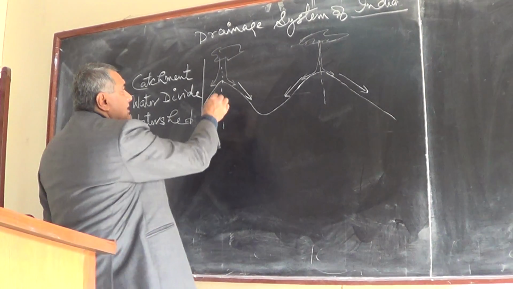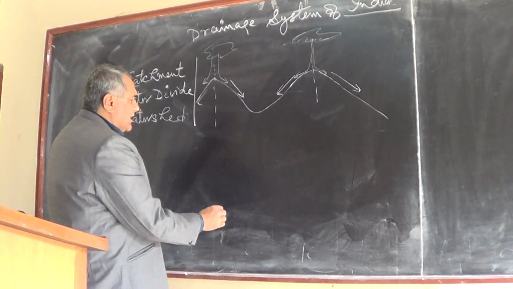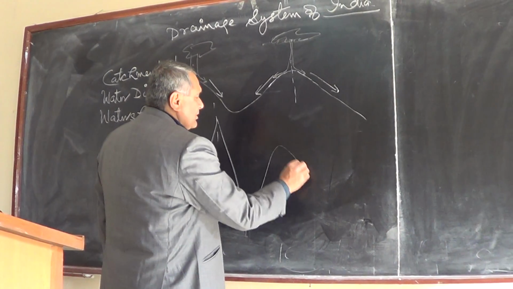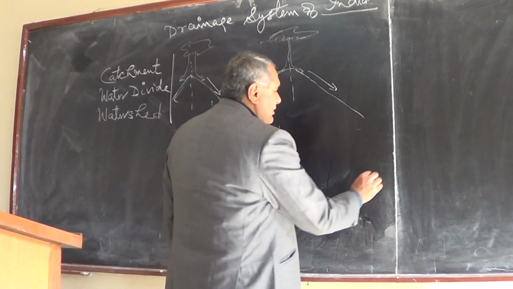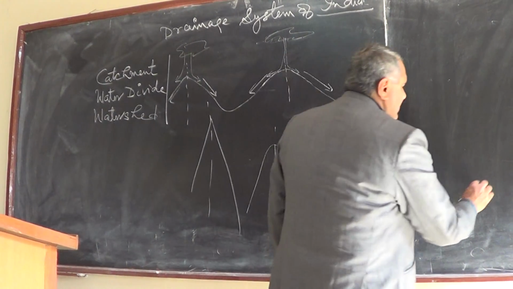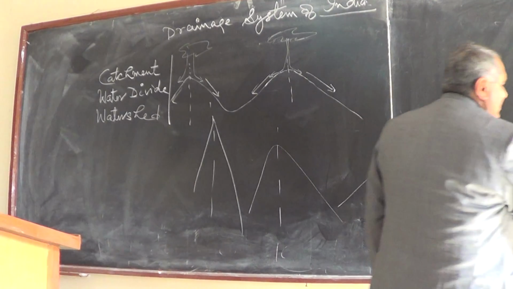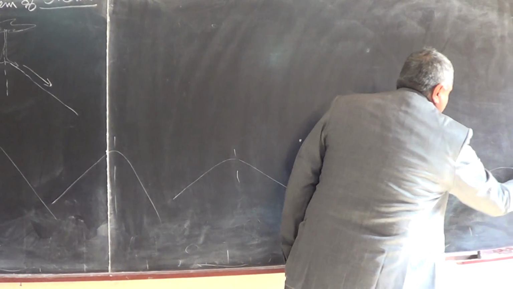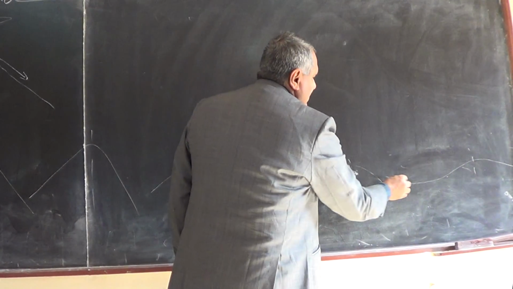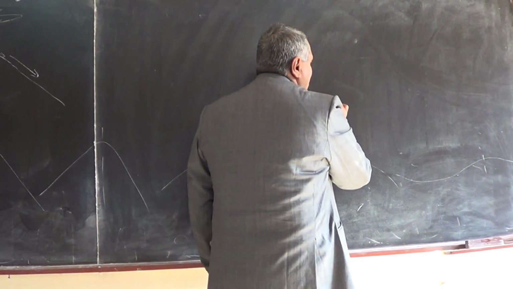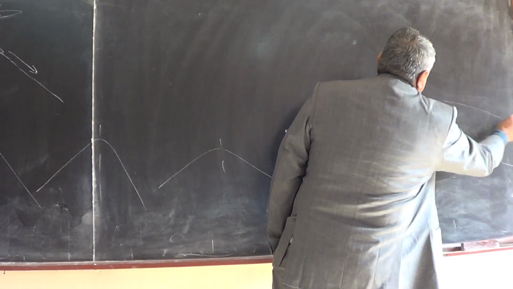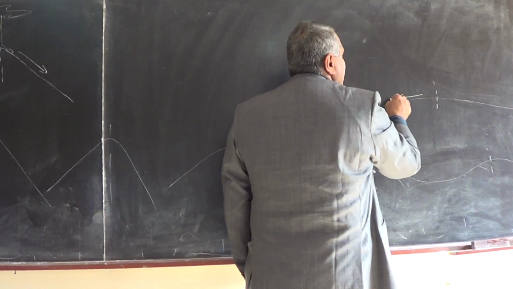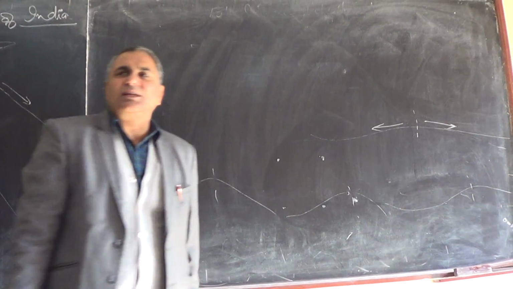So this is a water divide. Water divide can be like this, or sometimes the water divide is like this. Water of this area is coming this side, water of this area is going this side.